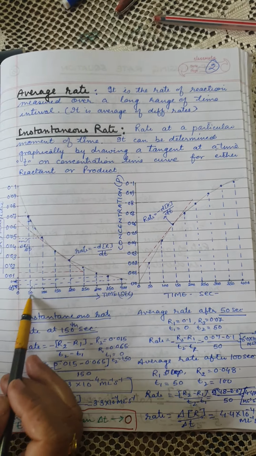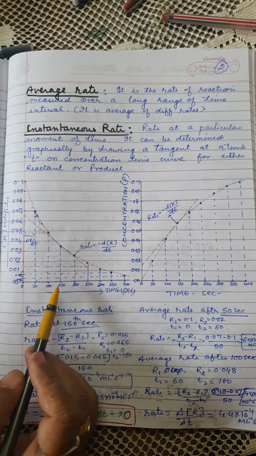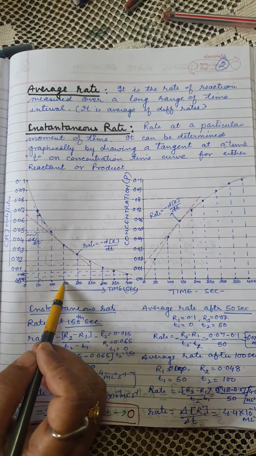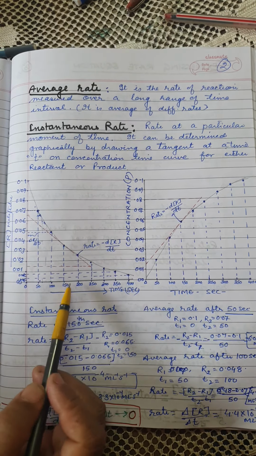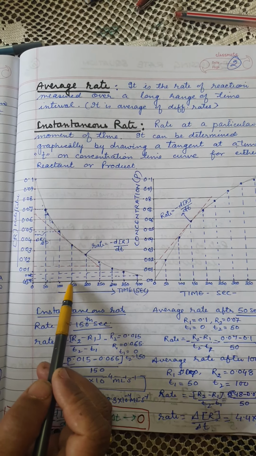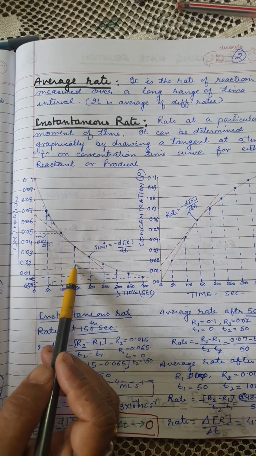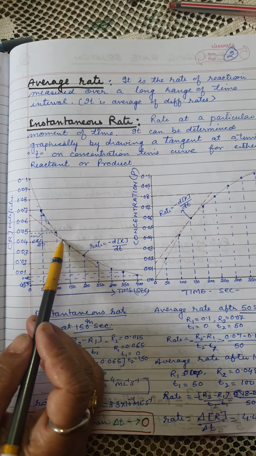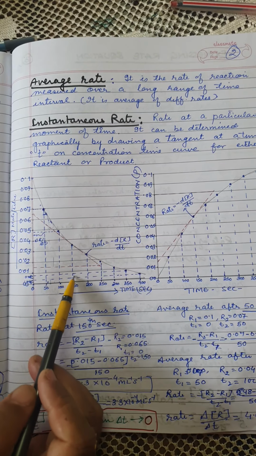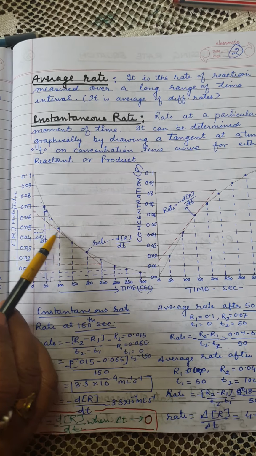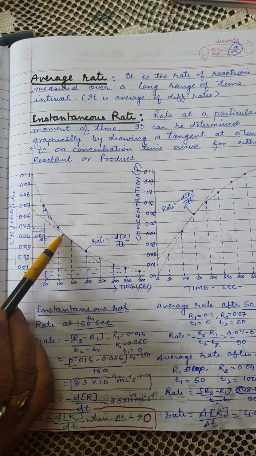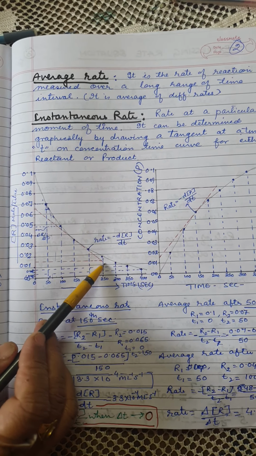Now suppose we want to know the rate of the reaction at the 150th second. At this time we want to know the rate of the reaction. So what will we do? We will draw a perpendicular on the concentration curve. Clear? Perpendicular we have drawn. Now from this point which is touching the curve, we will draw a tangent passing through this point.